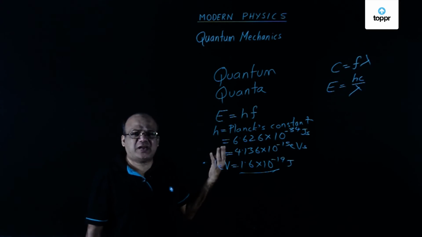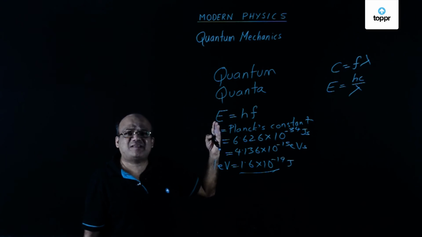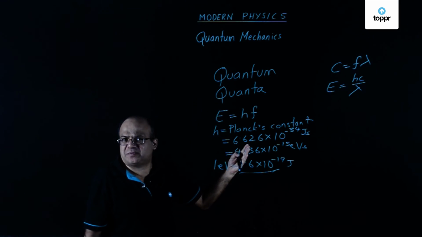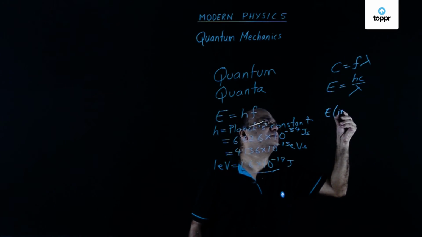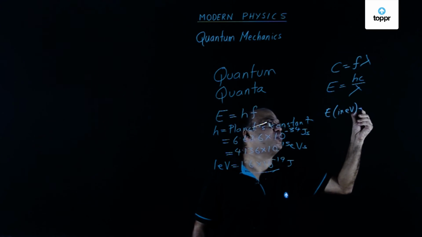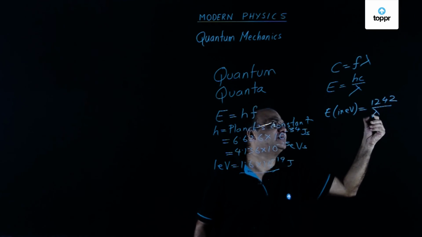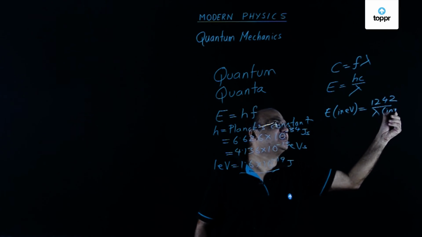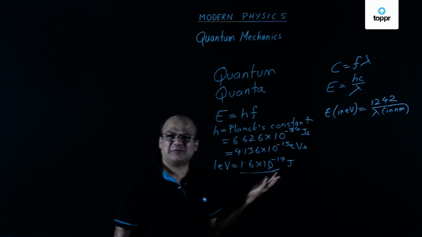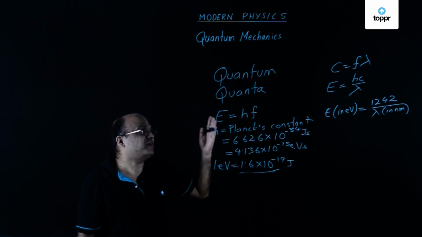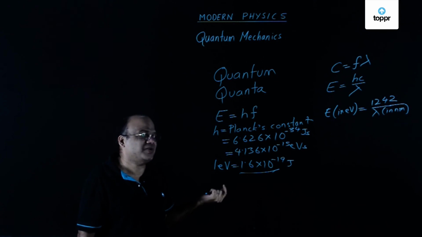Now, many times for quick calculations, we can memorize the value of h into c. This E, if it is in electron volt, it is equal to 1242 by lambda in nanometer. And that calculation is much easier than putting the value of H, then C, and then using appropriate units.